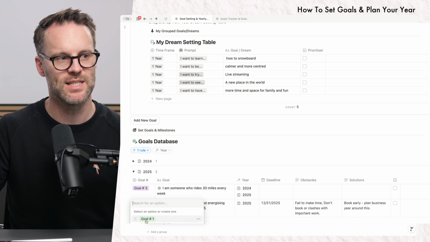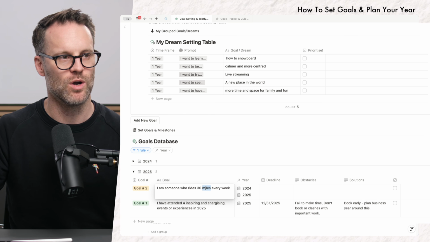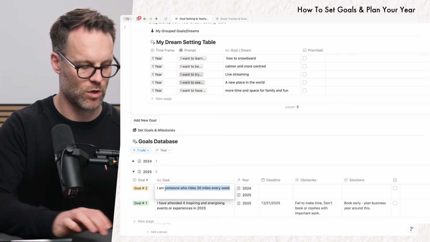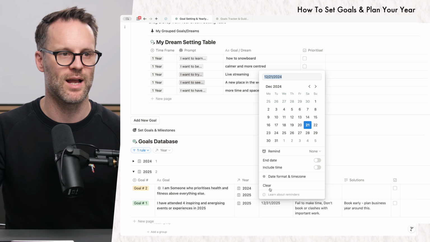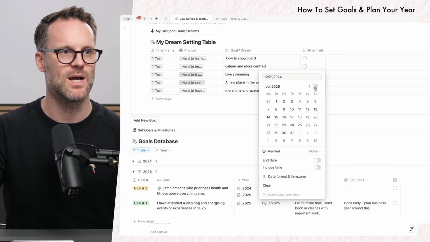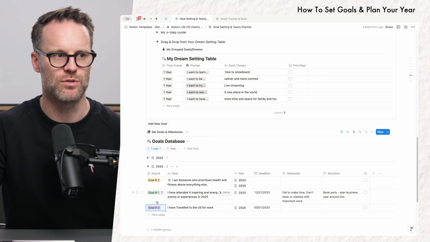The reason I have this is I can number my goals that work. I'm going to update this to say I want it to be "I am someone," something like that, for example. There's no deadline on that. I'm just going to make sure that happens, but we may as well make it the end of the year as well. So these are some examples of what you might do.